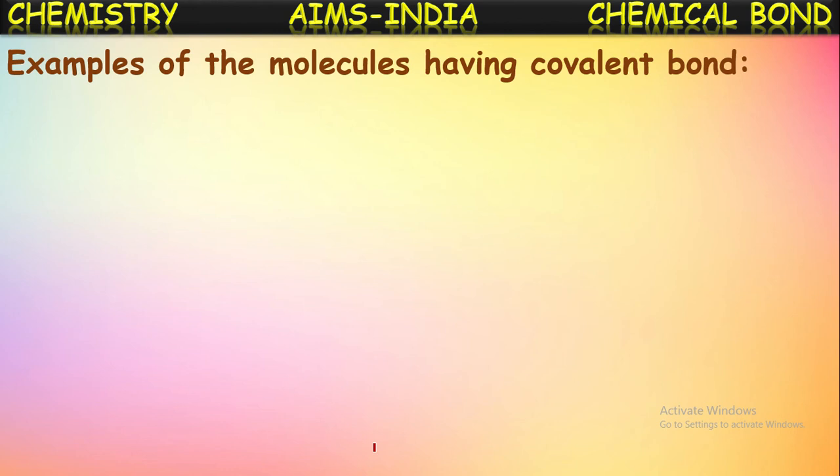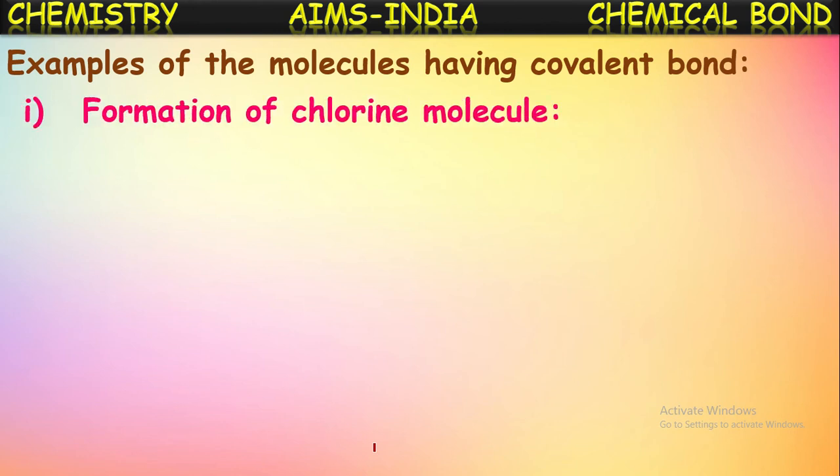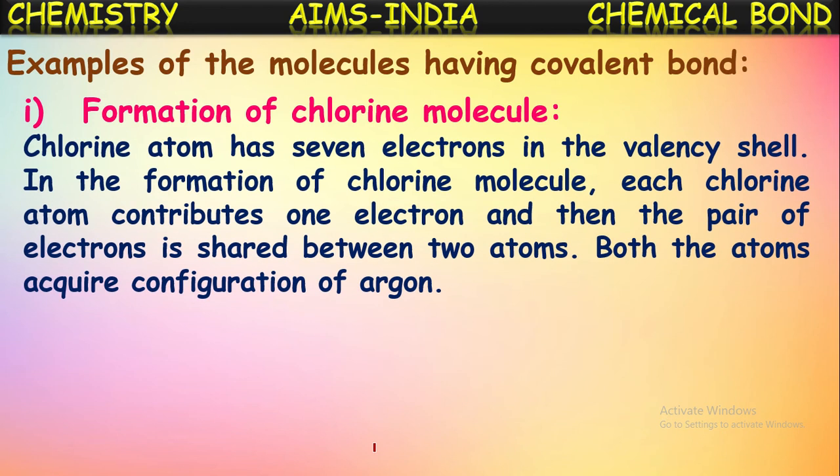Now let us see some examples of molecules having covalent bonds. First example: formation of the chlorine molecule. A chlorine atom has 7 electrons in the valence shell. Chlorine's atomic number is 17 and its configuration is 2, 8, 7, so there are 7 valence electrons.